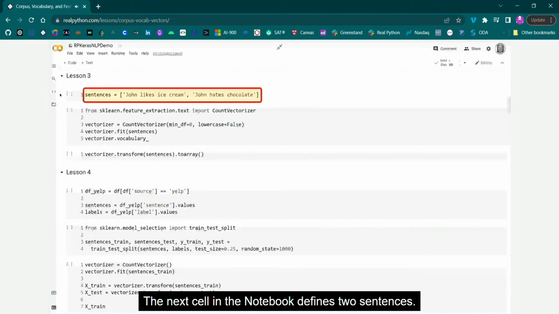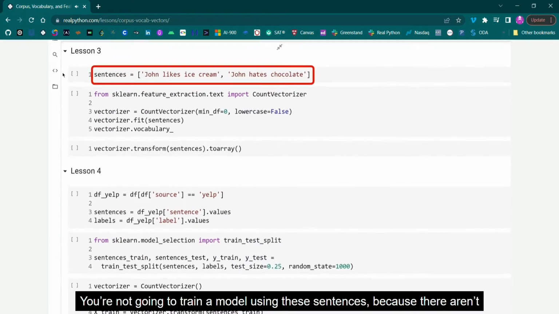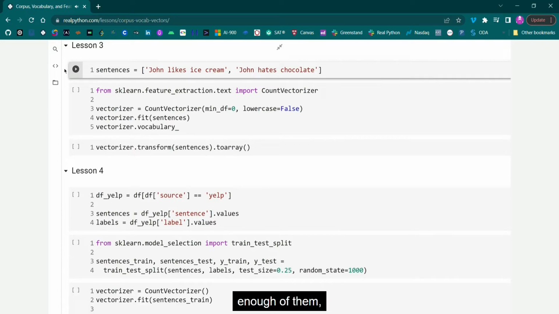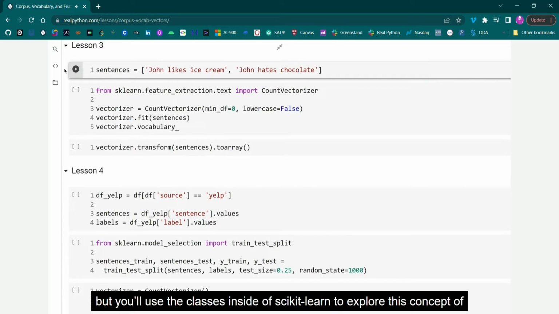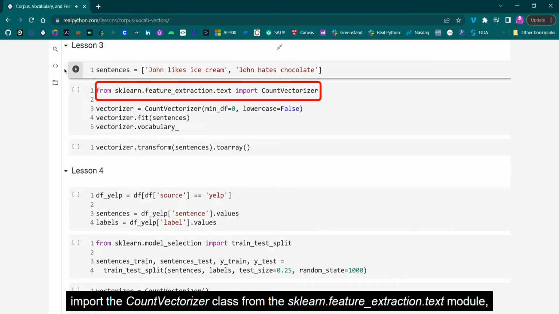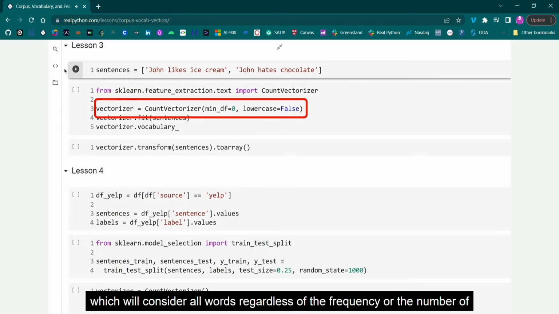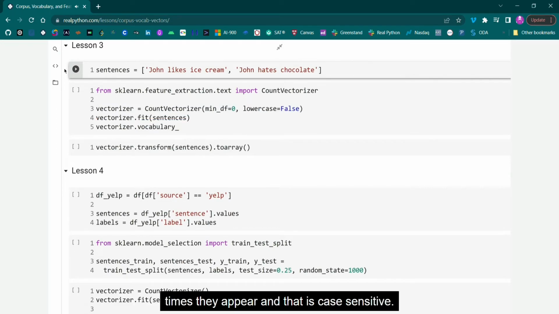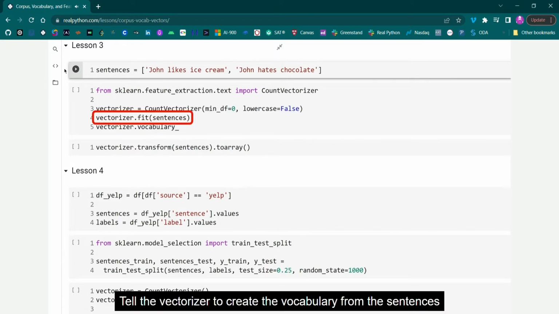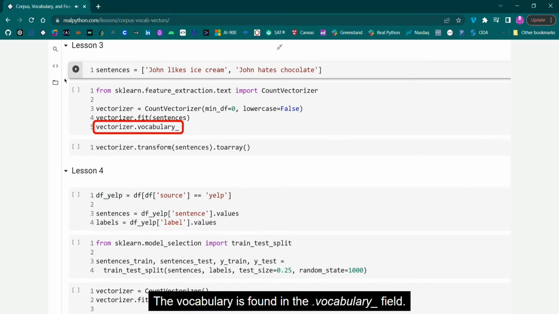The next cell in the notebook defines 2 sentences. You're not going to train a model using these sentences because there aren't enough of them, but you'll use the classes inside of scikit-learn to explore this concept of converting a corpus into feature vectors. In the next cell, import the CountVectorizer class from the sklearn.feature_extraction.text module. Get a vectorizer which will consider all words, regardless of the frequency or the number of times they appear, and that is case sensitive. Tell the vectorizer to create the vocabulary from the sentences by calling the fit method and passing it the sentences. The vocabulary is found in the vocabulary_ field.